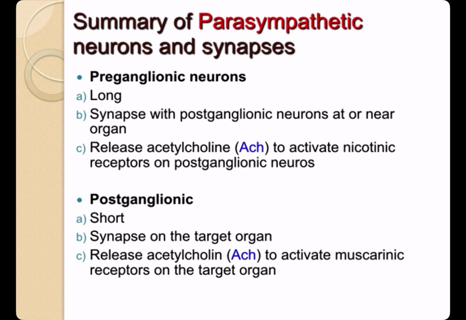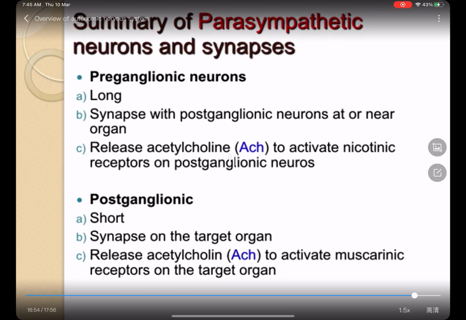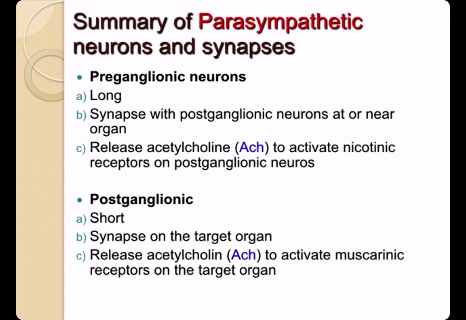Summary of parasympathetic neurons and synapses. So we've got the preganglionic neurons, which are long. They synapse with postganglionic neurons at or near the organ and release acetylcholine to activate nicotinic receptors on postganglionic neurons. Postganglionic neurons are short. They synapse on the target organ and release acetylcholine to activate muscarinic receptors on the target organ.